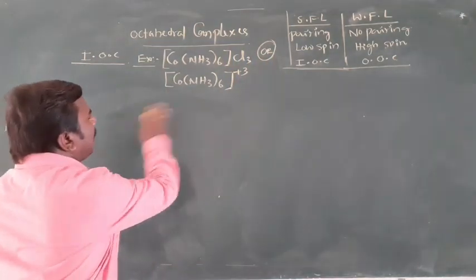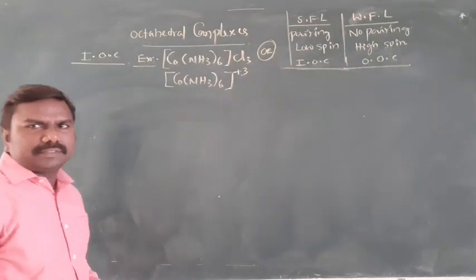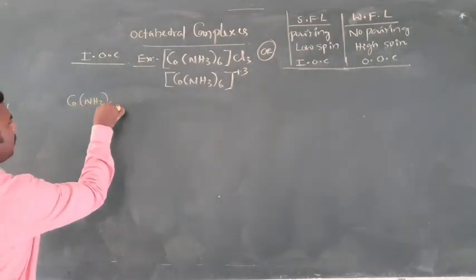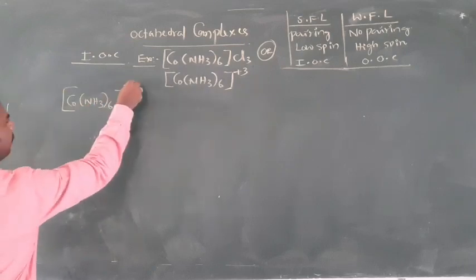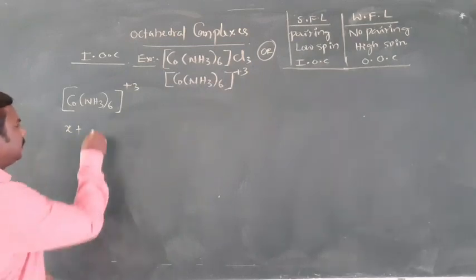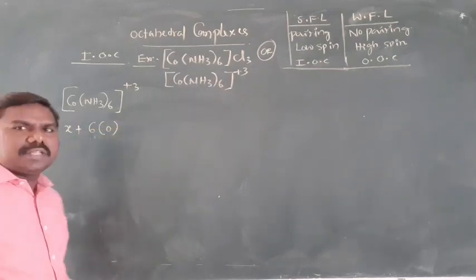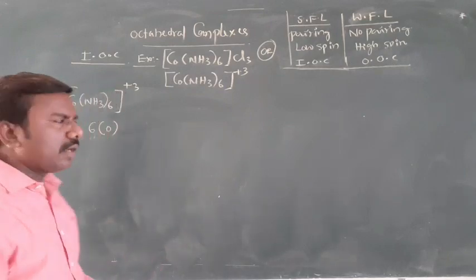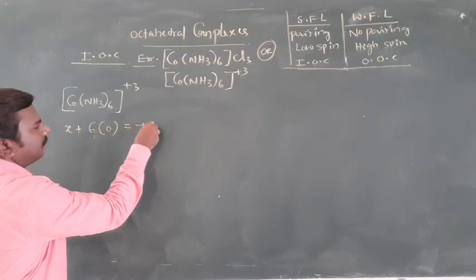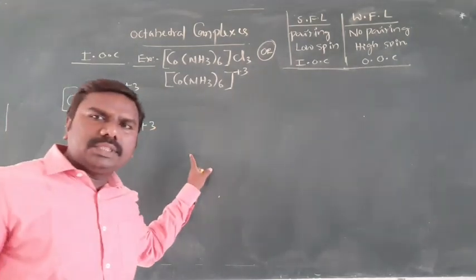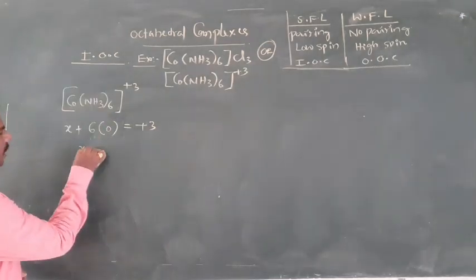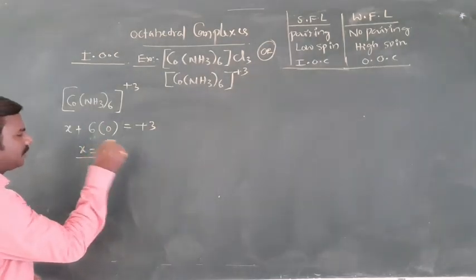We need to calculate the oxidation state for this, first of all. [Co(NH3)6]3+, I am taking. Cobalt, we don't know the oxidation state, that's why x, plus 6 into 0, NH3 is a neutral ligand, given already. So the charge is plus 3. If no charge, it is equal to 0; if charge is there, it must be equal to that charge. So x equals plus 3, the oxidation state.